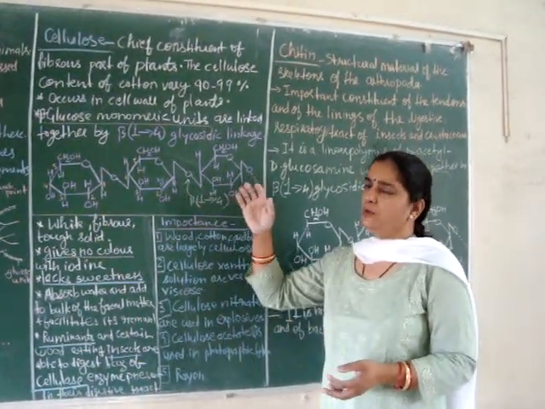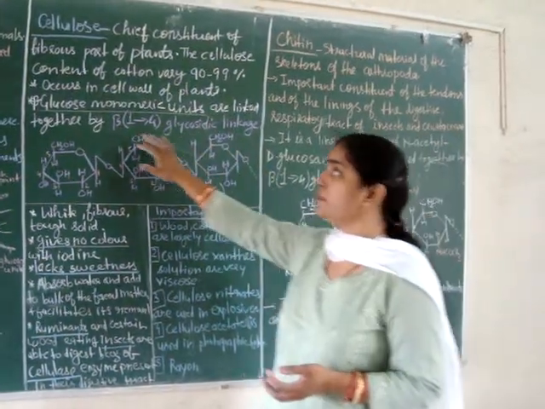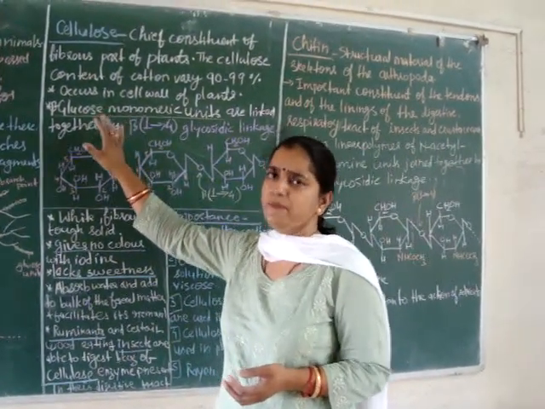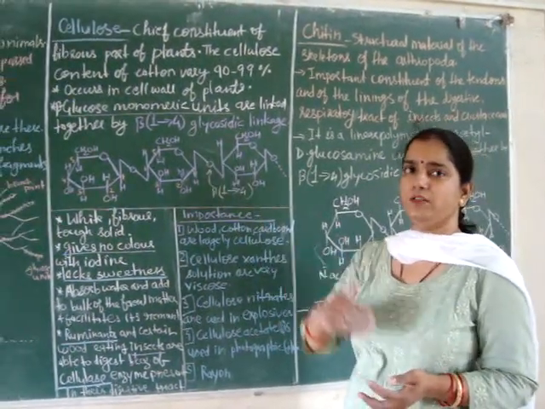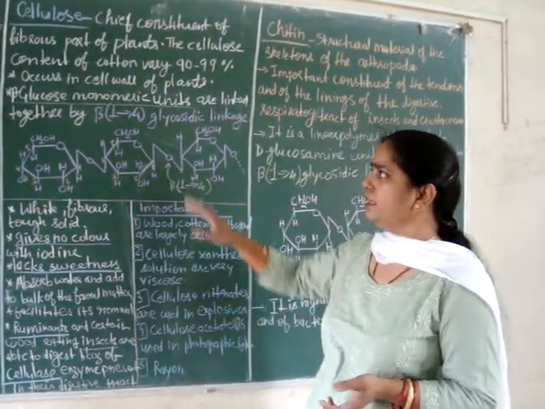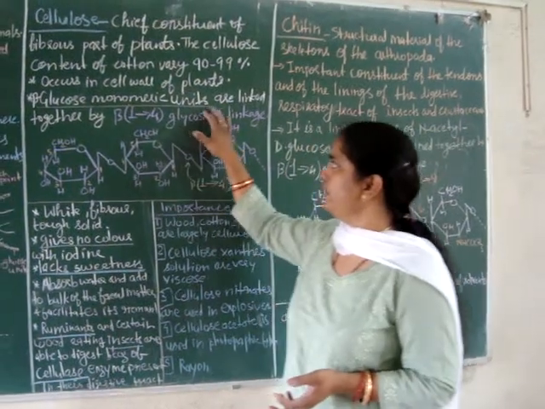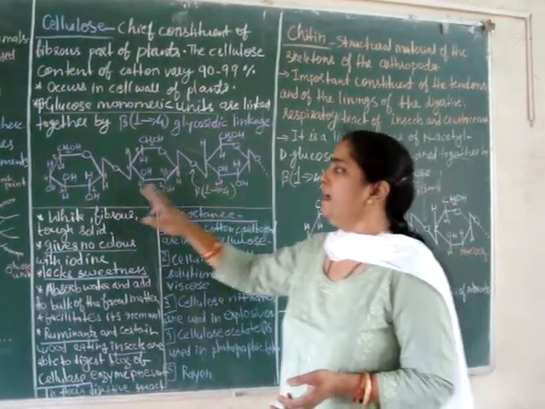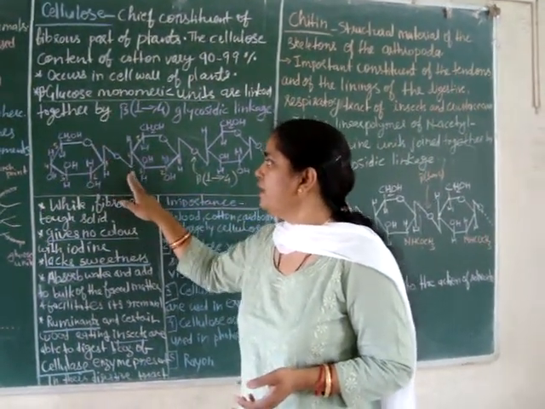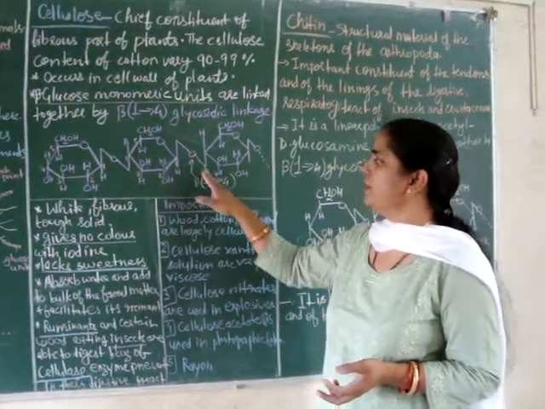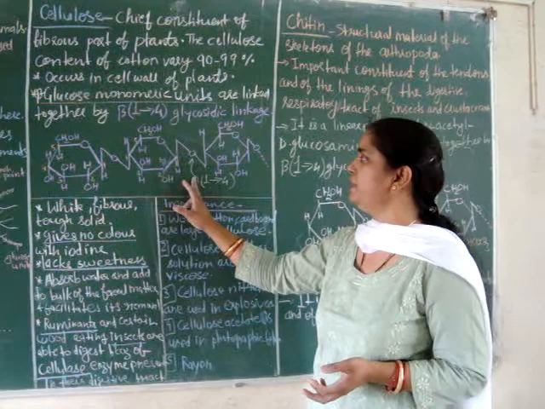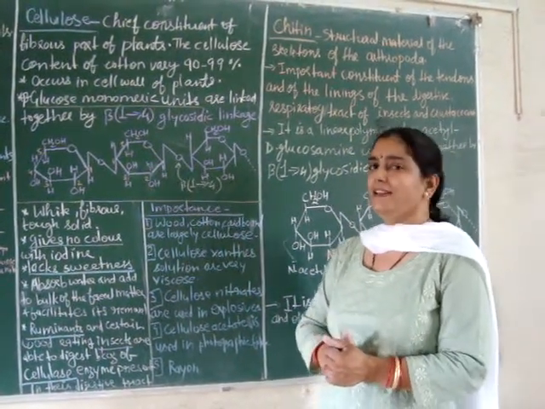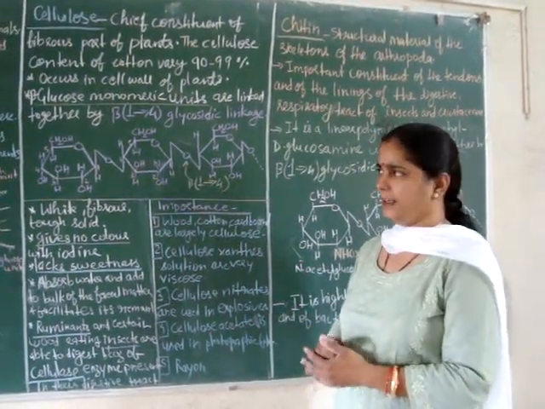Okay. Now the monomeric unit present in cellulose is the beta-D-glucose unit. Okay. Remember it is different from starch and glycogen, where alpha-D-glucose units were the monomer. So here beta-D-glucose monomer units are there, and these beta-D-glucose units are linked together by beta-1,4 linkage like this. Many beta-D-glucose units are linked by beta-1,4 glycosidic linkage, that is a very different link or bond.